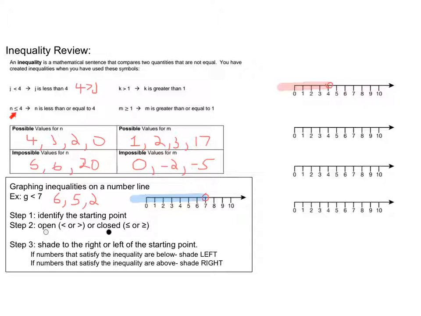Okay, actually I'm going to do the n one with you as well, I think. So we have n less than or equal to 4. So we have our starting point, again, is 4, but because it's an equal sign attached to it as well, it's going to be closed. So at 4, I'm going to have a closed circle. And we're looking at numbers less than or equal to 4, so numbers like 3, 2, 1, 0 are below, so that means we shade left.